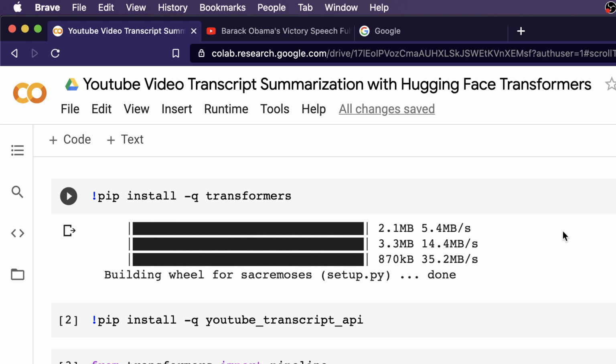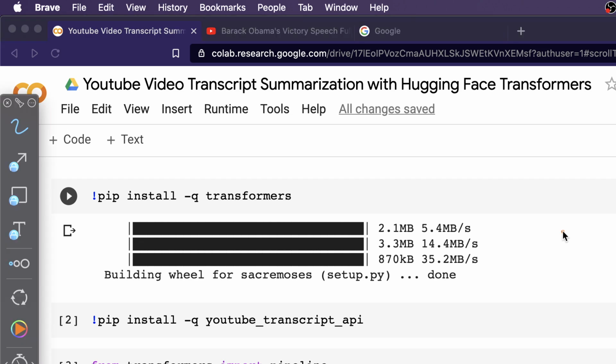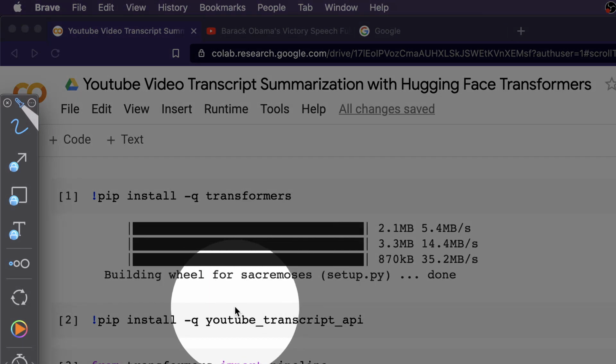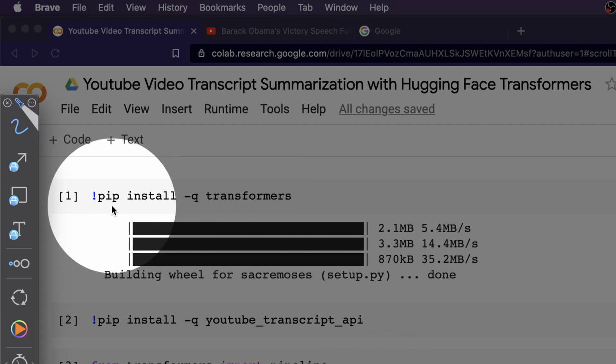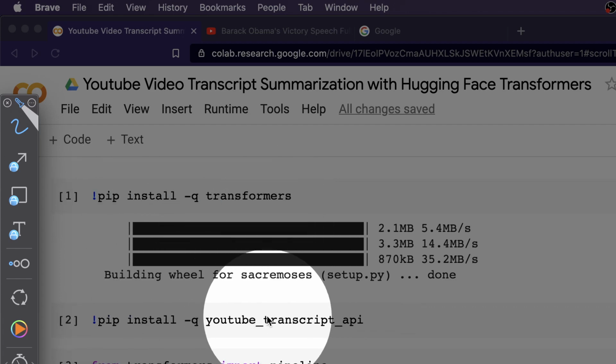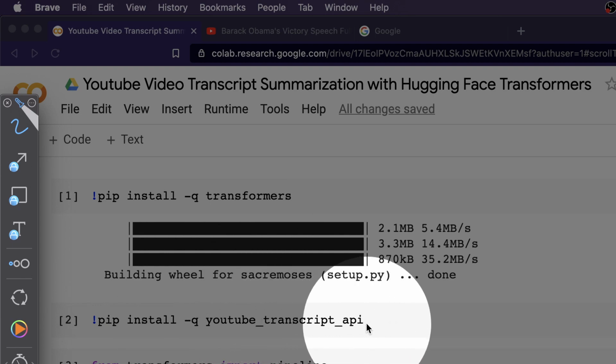So let's straight away get into the video and see how we are going to do that. Two important packages that we need for this are transformers, Hugging Face, and YouTube transcript API. The first package that we want to install is pip install transformers, and the second package is pip install youtube_transcript_api.